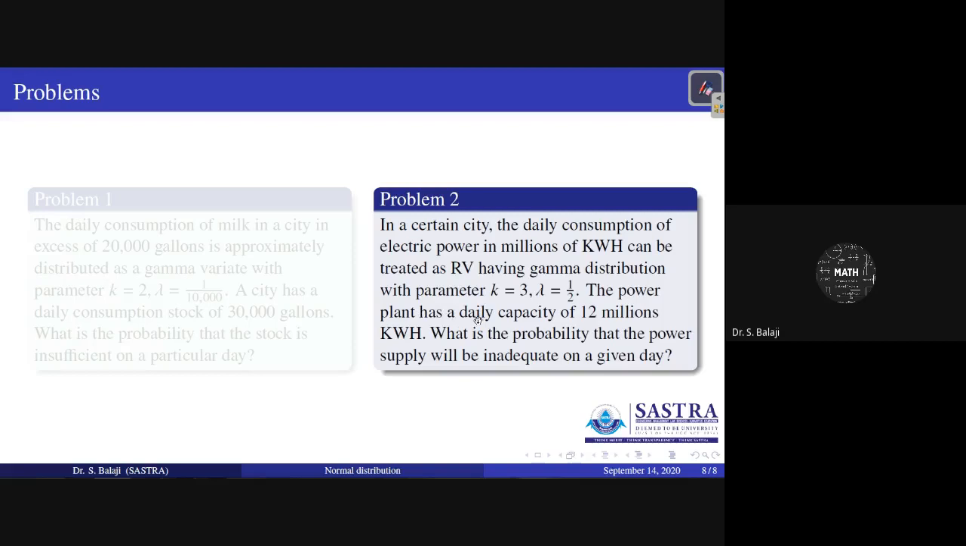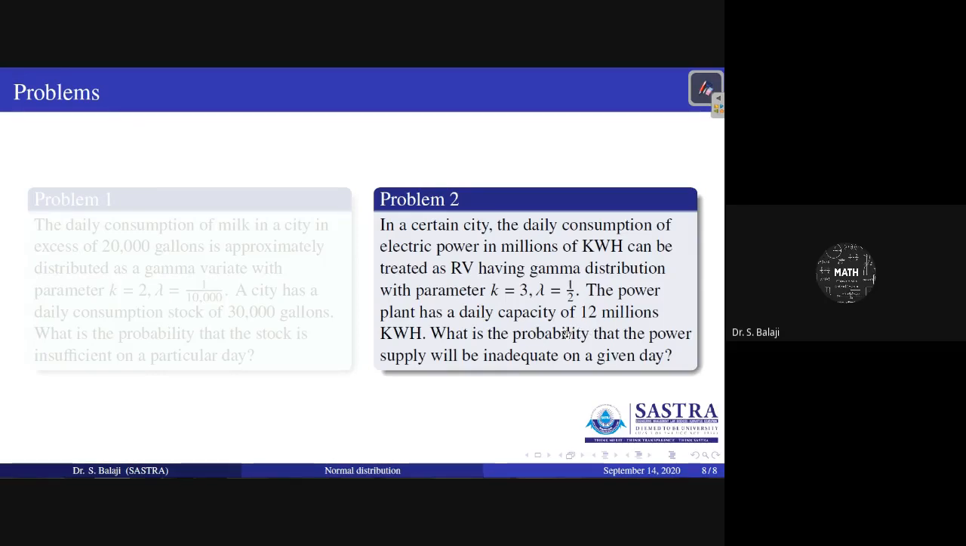The power plant has a condition given. The power plant has a daily capacity of 12 million kilowatt hour. What is the probability that the supply will be inadequate on any given day? So what do you have to find here? X denotes millions of kilowatt hour. Therefore, you have to find the probability of X greater than 12.